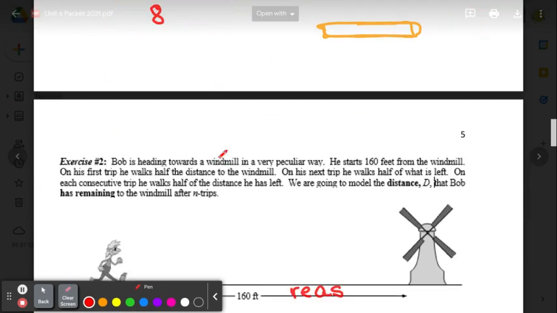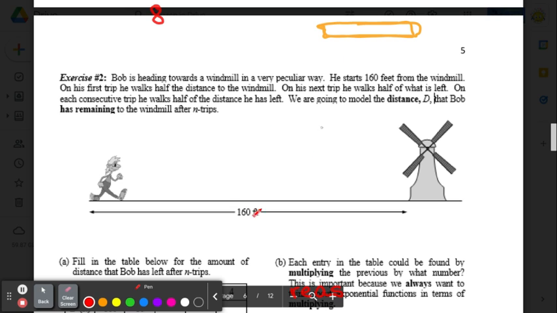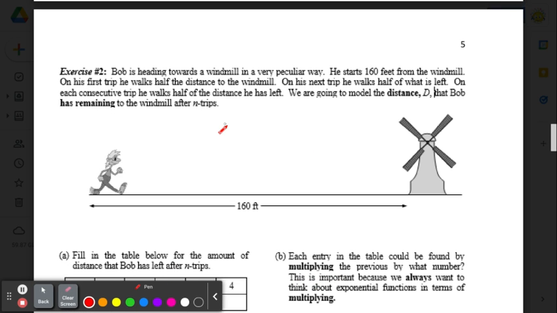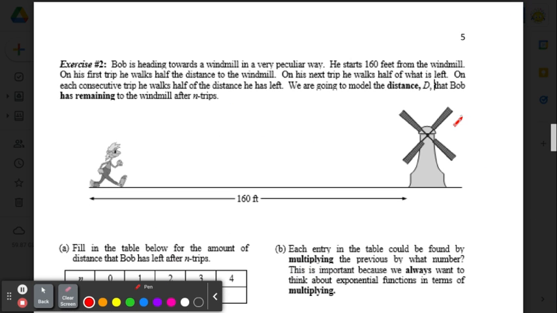Let's move on to the next page. Okay, we got Bob. Bob is heading towards a windmill in a very strange way. He starts 160 feet from the windmill. On his first trip, he walks half the distance. So we're cutting that distance in half. On the next trip, he walks half of what is left. On each consecutive, that means in order, trip, he walks half the distance he has left. We are going to model the distance D that Bob has remaining to the windmill after N trips.